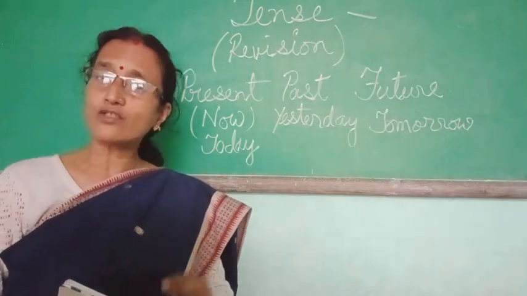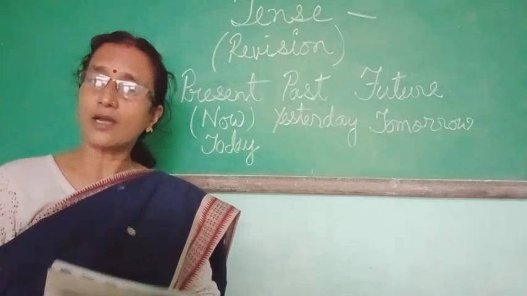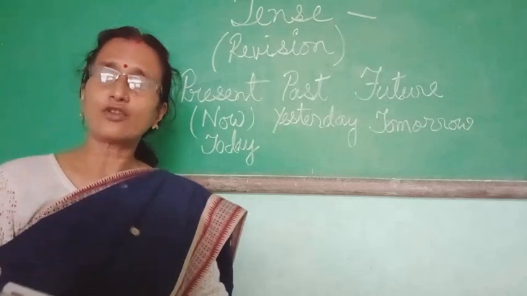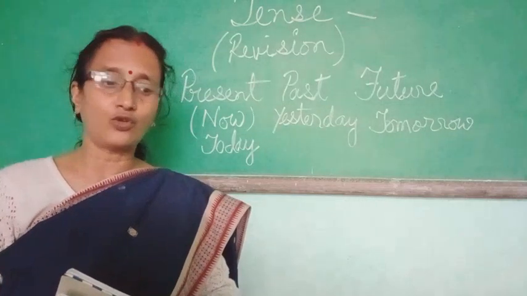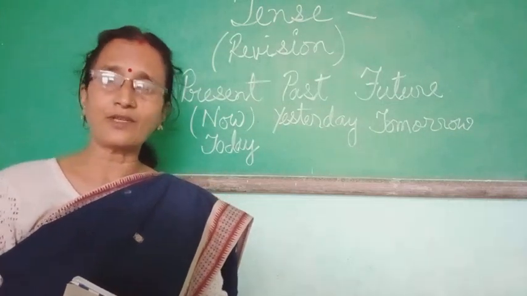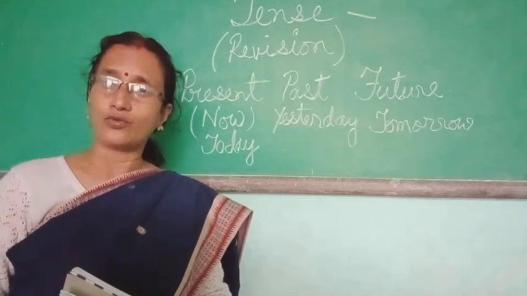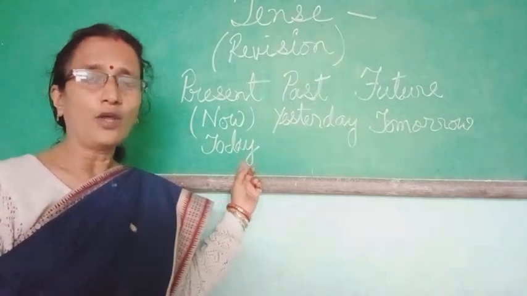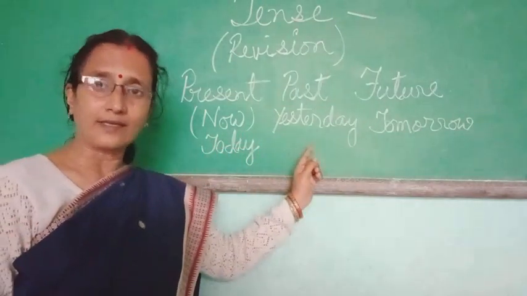So you must know the words which will be used to turn a verb from present to past. You have many verbs in your book. In the chapter tense, you learn them properly with spellings and how they are used. Now these two, present and past, that is today and yesterday.